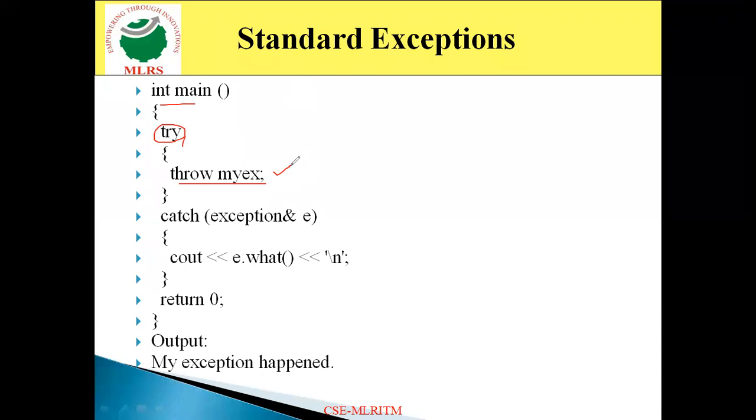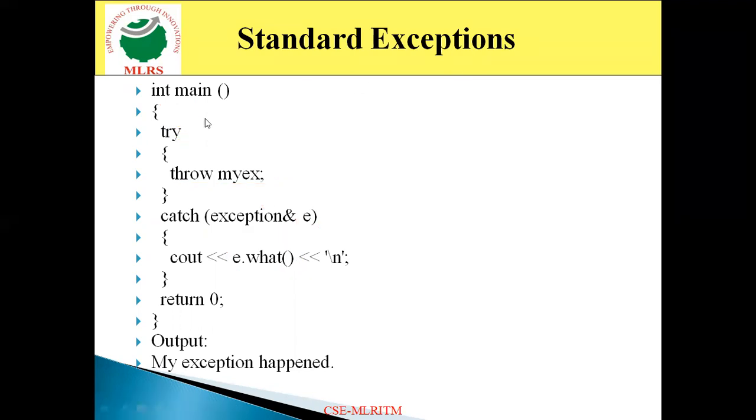So when it throws myx, it is handled by the catch block. Here in the catch block, it executes the statement e.what. e is the object of exception here. So e.what again executes the what function.